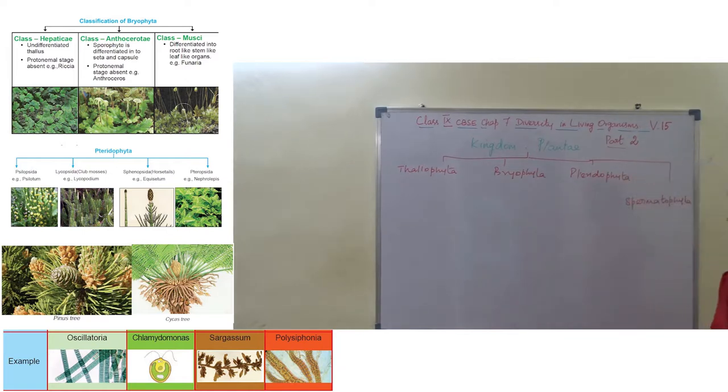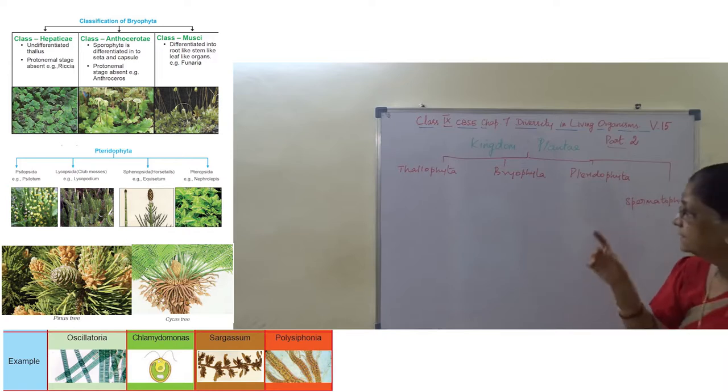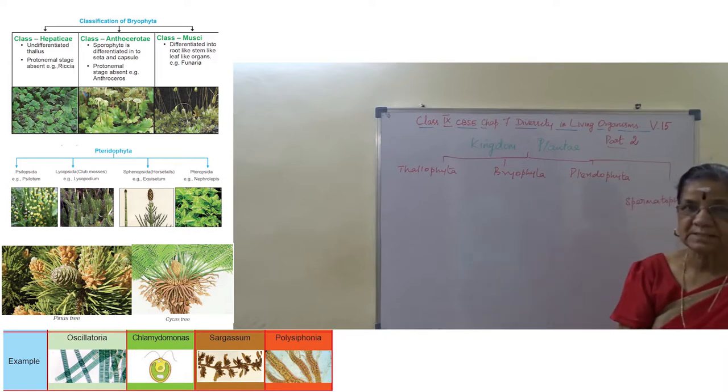Clear? Thallophyta, Bryophyta, Pteridophyta, and Spermatophyta. Phyta refers to plants.